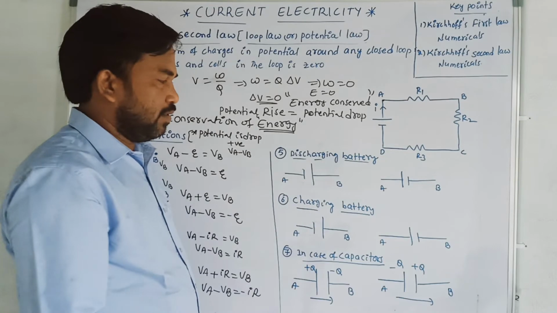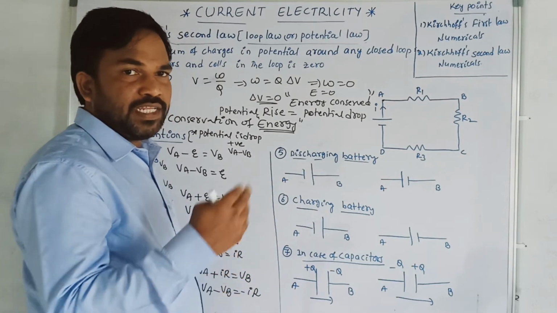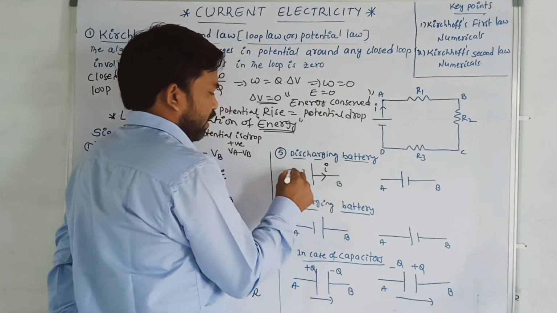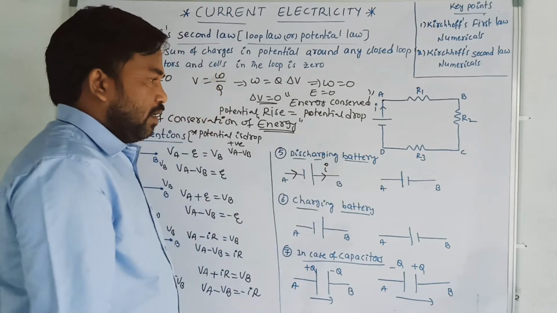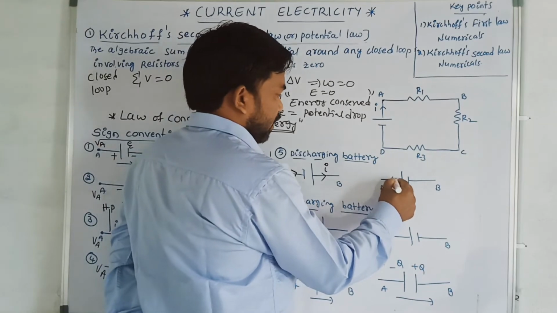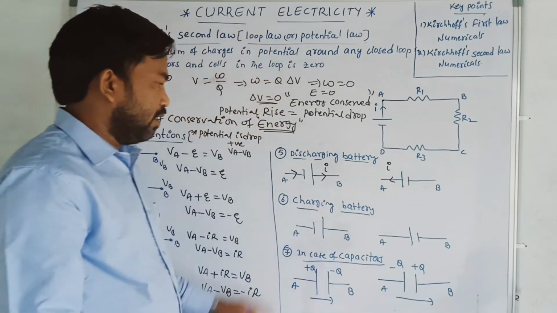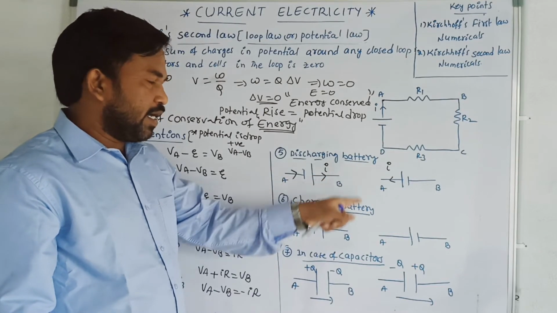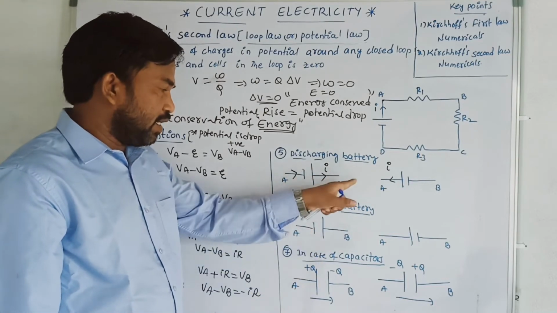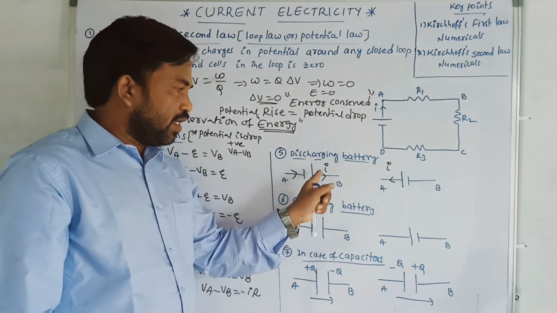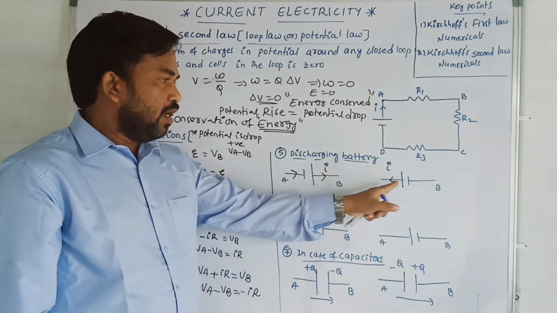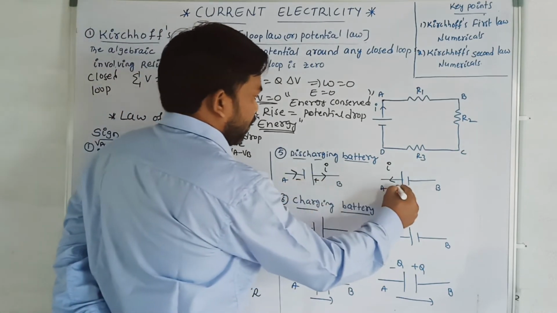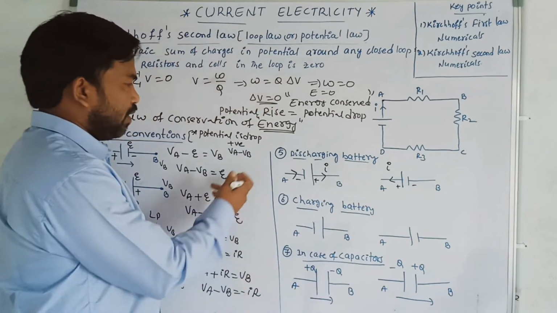Discharging of a battery. What do you mean by discharging of a battery? Where is the current direction? In a discharging battery, the current direction is like this, and here also this is the current direction. Discharging means when we are using the battery. That is nothing but current flowing from higher potential region to lower potential region. The positive terminal is the higher potential region and the negative terminal is the lower potential region. This is positive and this is negative.